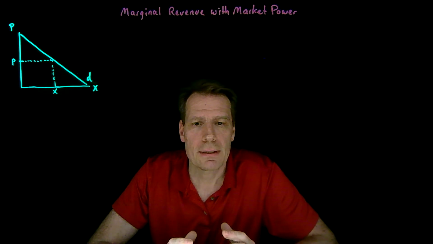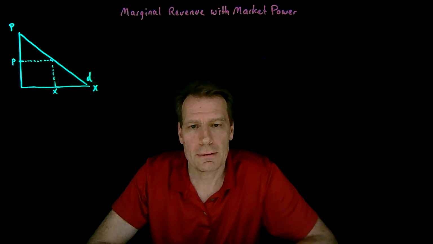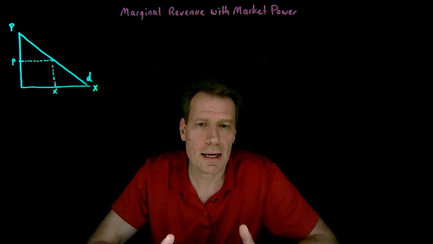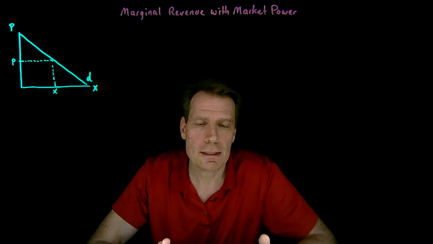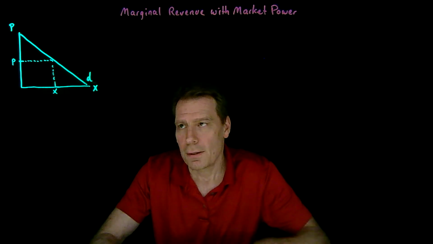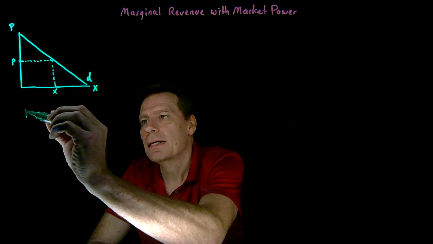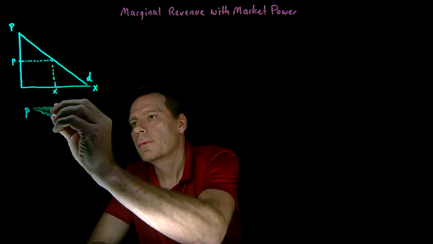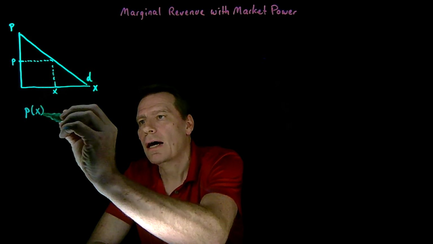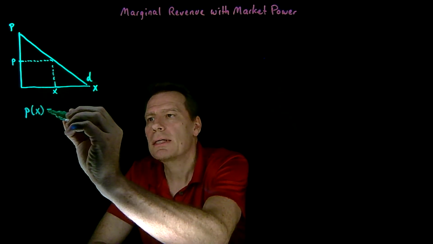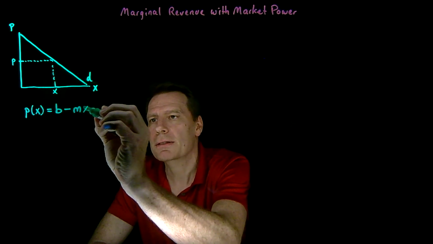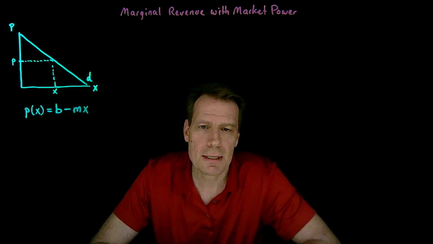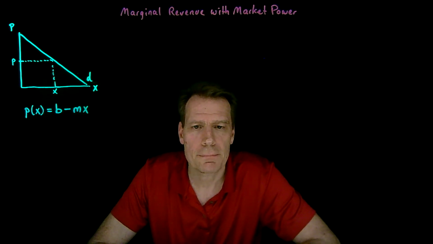Now, if that demand curve is linear, if it takes the shape of a straight line, we can come up with a simple mathematical expression for that demand curve. It's just the expression for a line. So it would say that the price, given how much I produce, is going to be equal to some vertical intercept minus the slope times x. B minus mx, simple equation of a line.